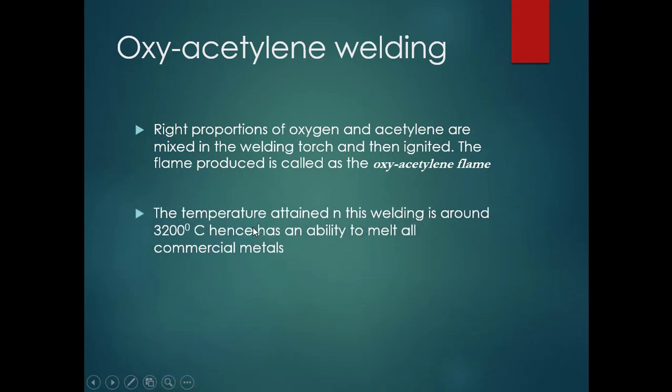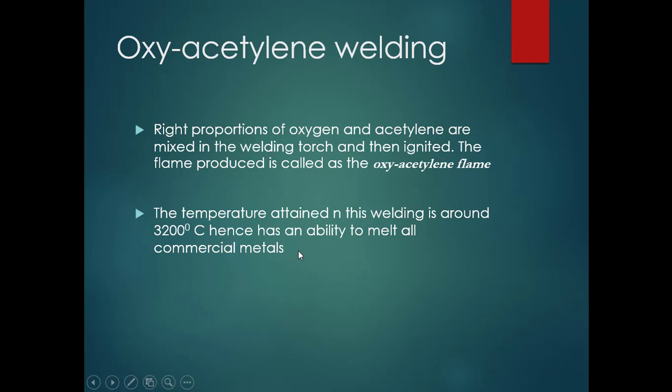The temperature attained in this welding is around 3200 degrees Celsius, hence it has an ability to melt all commercial metals.